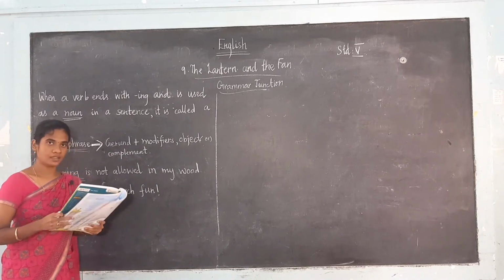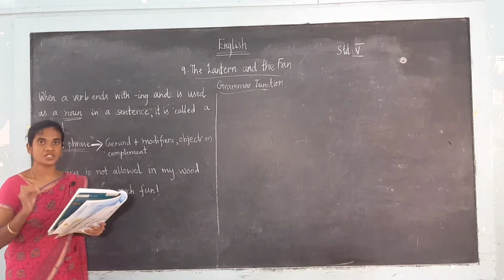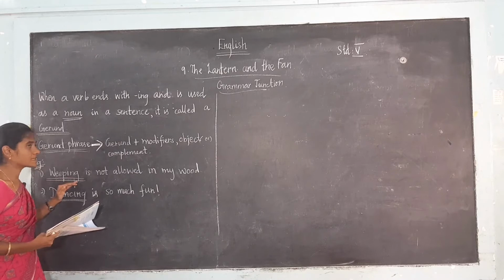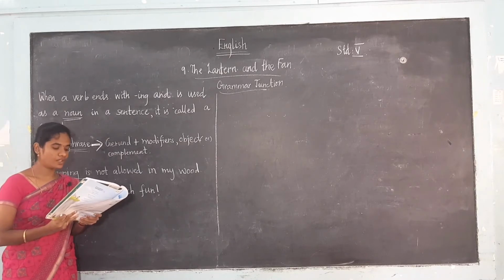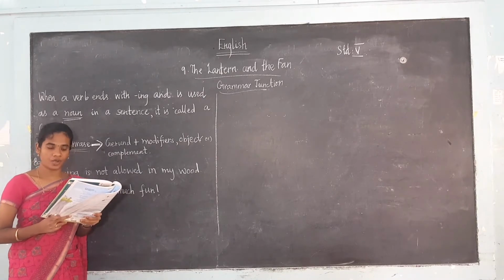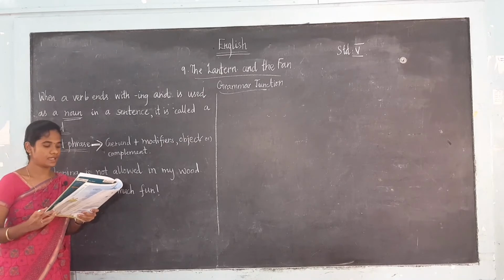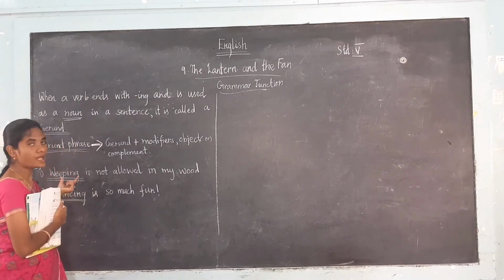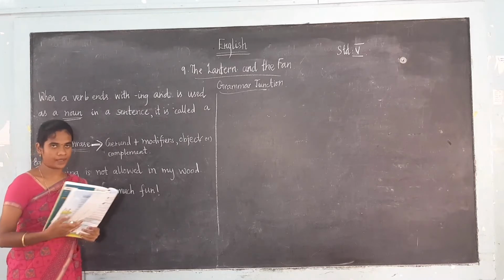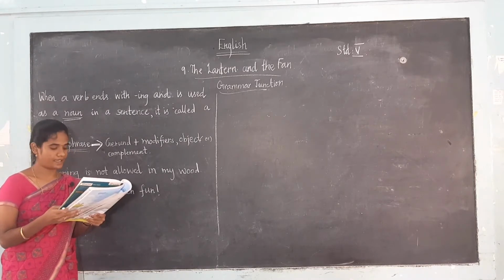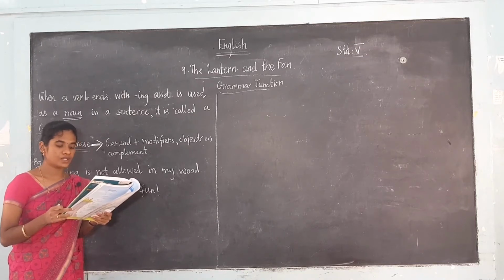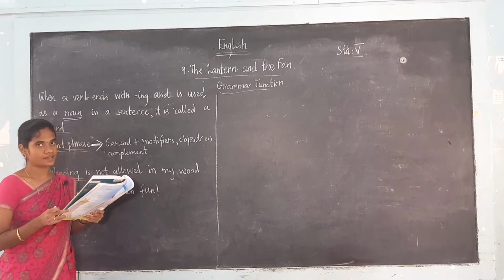So in here the word weeping is actually a verb, but in the sentence it is used as the noun. That is known as the gerund. When a verb that ends with ing is used as a noun, we call it a gerund.